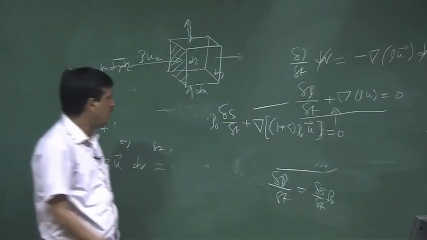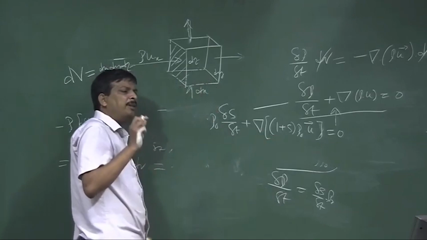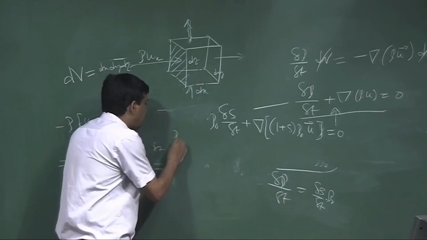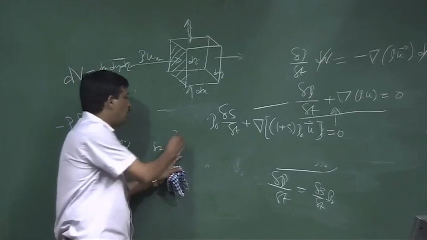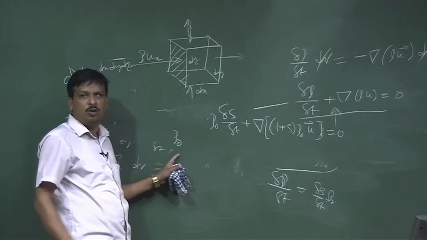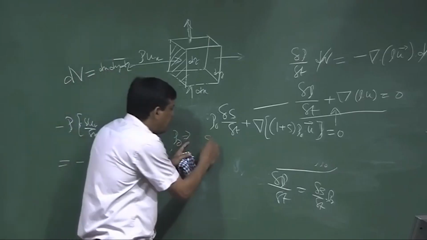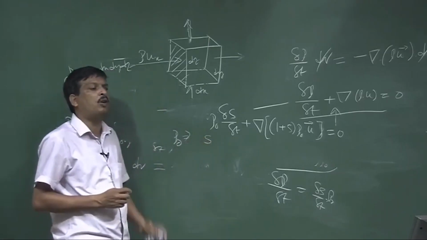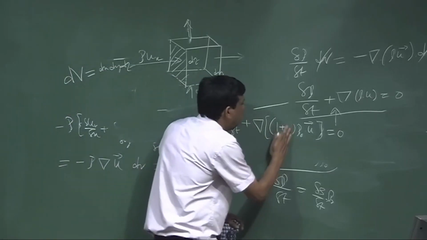Now, rho 0 is constant with respect to time, that is, rho 0 is not a function of time, and S is very small. If S is very small, I can ignore S here.